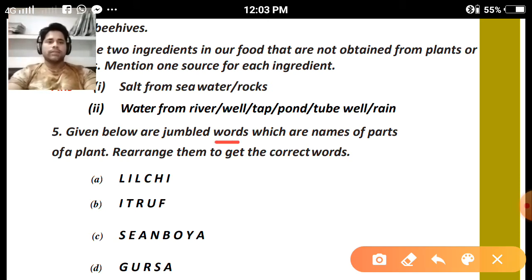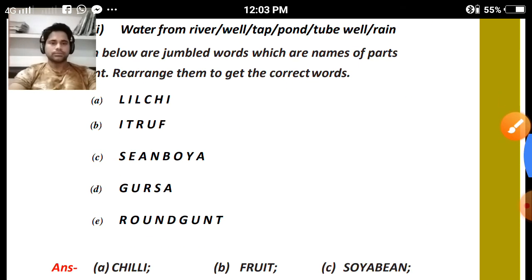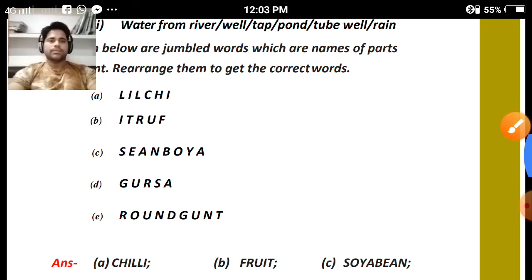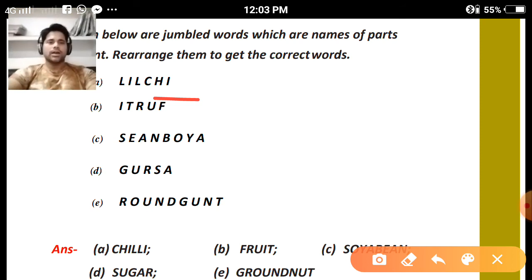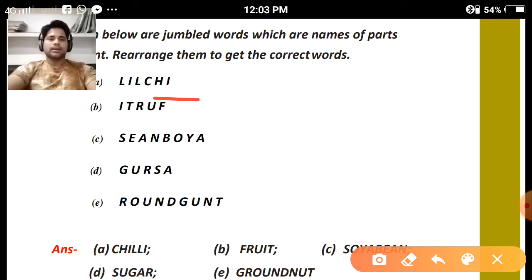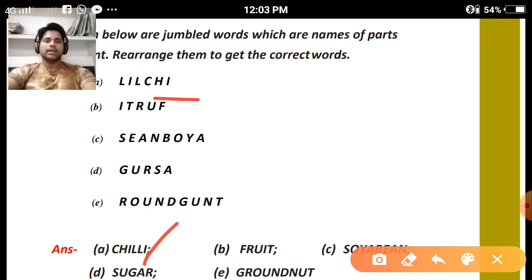Given below are jumbled words which are names of some parts of plants. Rearrange them to get the correct words. First, LYCHEE. You have to rearrange the jumbled word and make a meaningful word. If we unjumble the word, it is chili. Chili comes from plants, and it is the answer of question A.